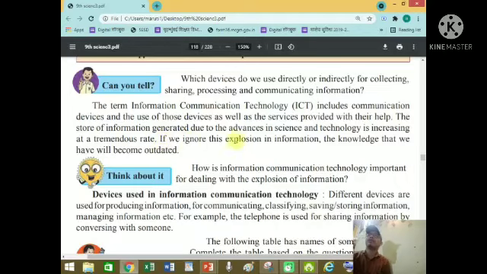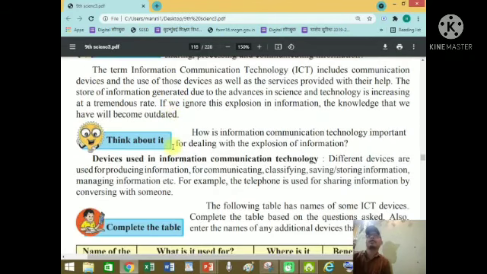If we ignore these information explosions, if we ignore the information, the knowledge that we have will become outdated. Means what? Outdated means useless. Okay, currently useless, not useless only, but just currently useless.